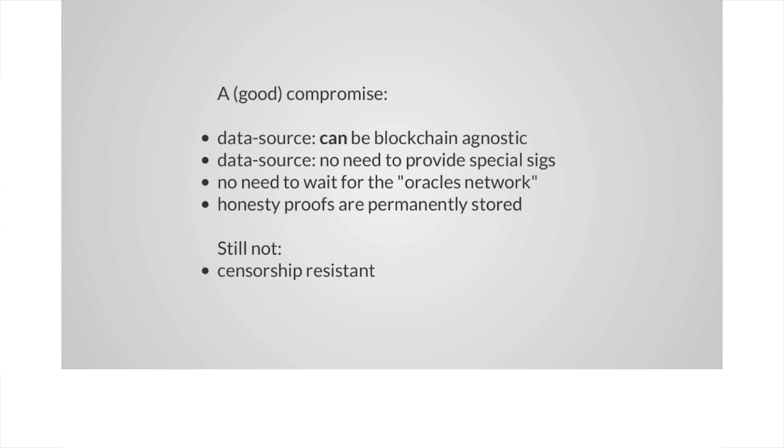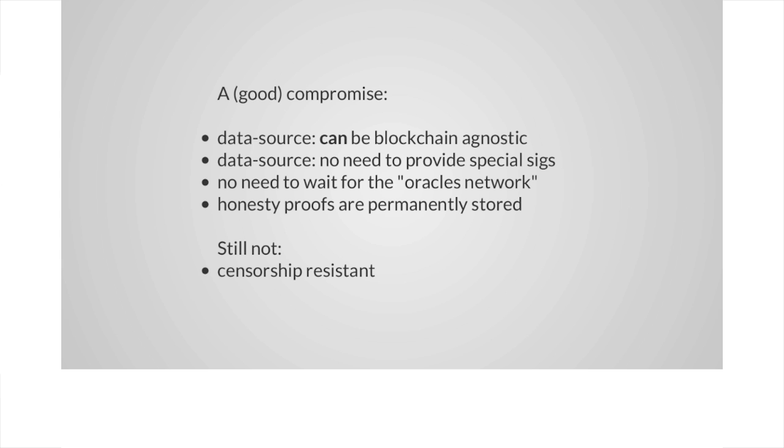Then we store on the Bitcoin blockchain the multi-hash of the IPFS proofs. So we cannot alter the hash of those proofs at any time, because those are stored permanently on the Bitcoin blockchain. And this means in practice that at any time you can fetch the proofs by yourself, even if our service disappears or things like that. You can just look at the past Bitcoin transactions that we made, fetch the honesty proofs and re-verify them by yourself and see if we were behaving honestly even in the past.